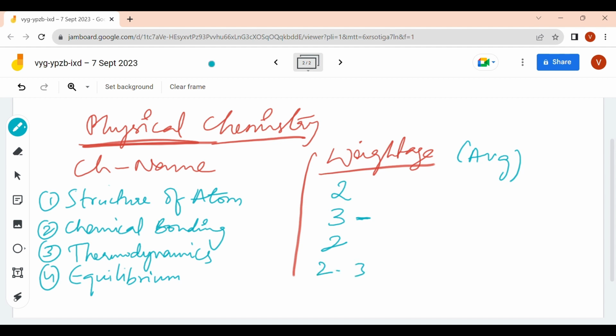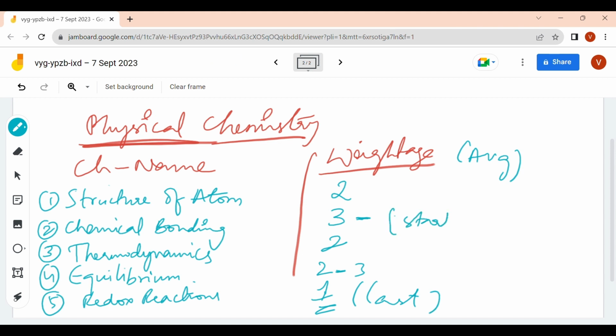Some 2 to 3 questions on average, because in one paper they are giving 2 questions and in another paper they are giving 3. Next comes your redox reactions. You will be getting only 1 question. So these chapters you can prepare at last. First you start this one, then this, then these 2. At last you do this one.